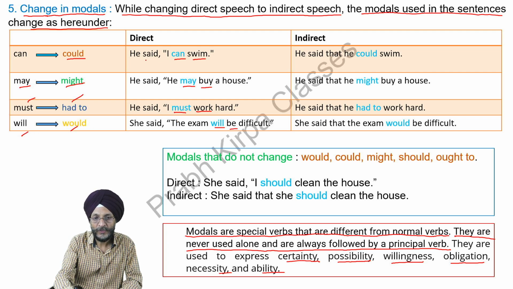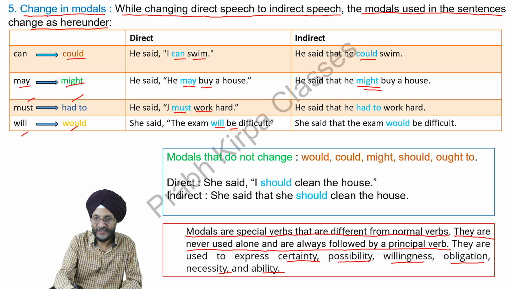Now we will see how. He said, I can swim. He said that he could swim. Can becomes could. He said he may buy a house. He said that he might buy a house. May becomes might. Other things remain the same.